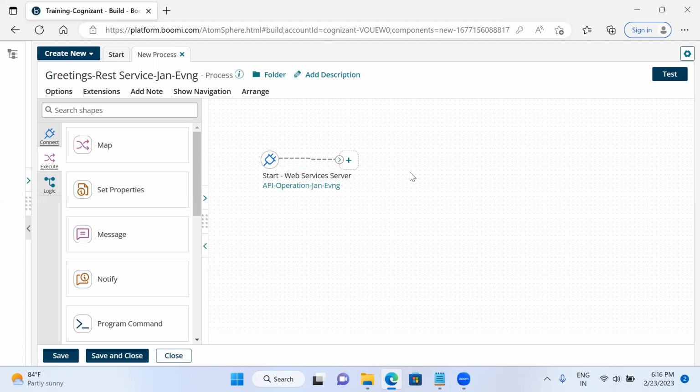Before that, I have to do certain mapping, where I am going to get some request, which is nothing but here I am passing the greetings API. Greetings in the sense I have given the name.